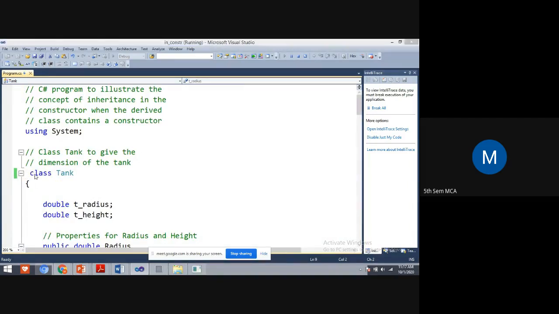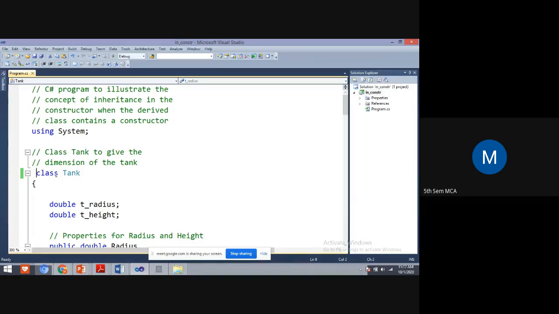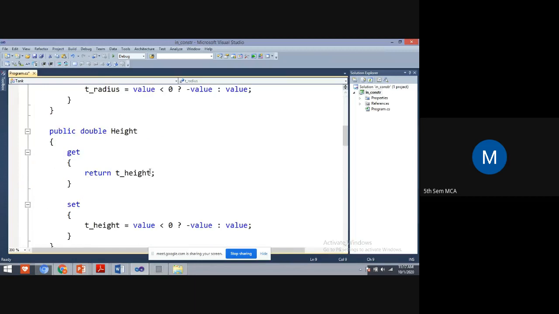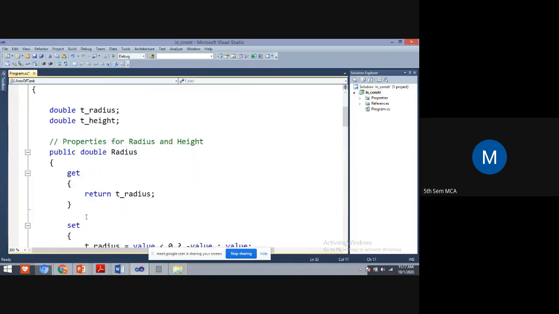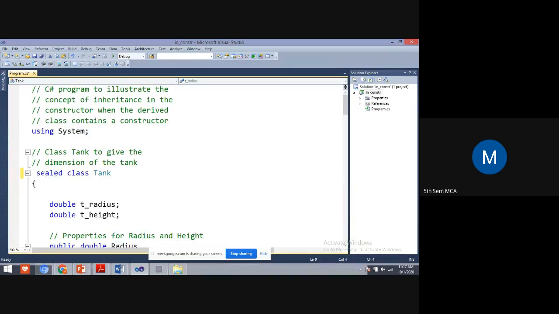Now what I do, I'll change this Tank class to a sealed class. Before, it was not a sealed class, it was a normal class, and from this normal class I derived one more class. I derived a child class, that is, the child class is AreaOfTank, and now the Tank class is a sealed class.